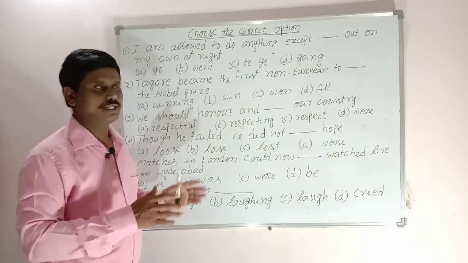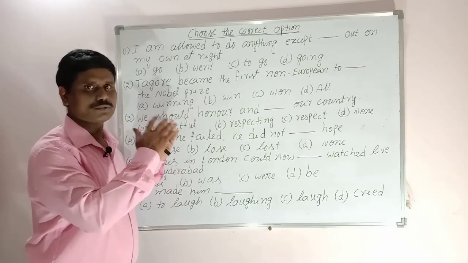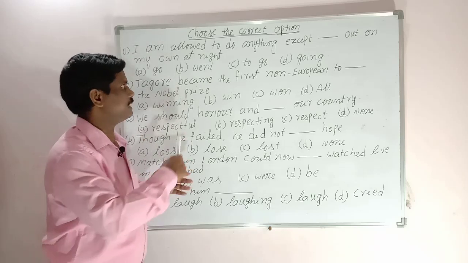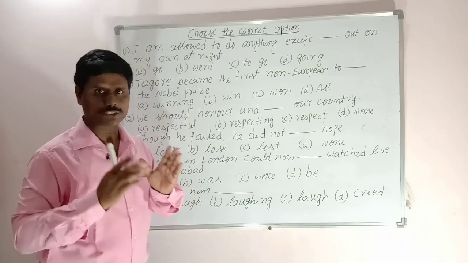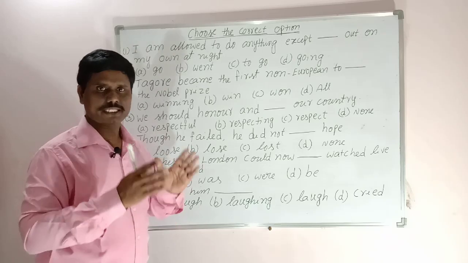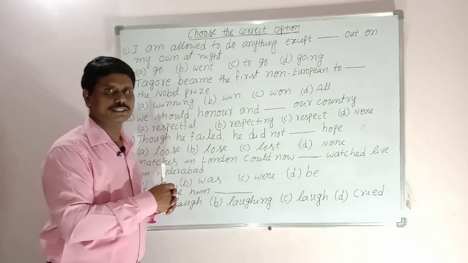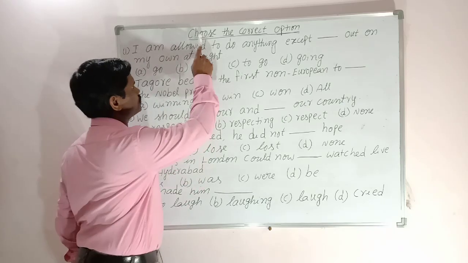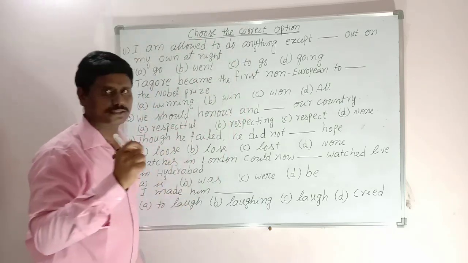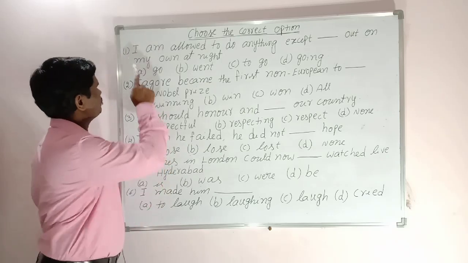Now let us see another way of asking questions, especially multiple choice questions, clause test. In competitive examinations, clause test. In conventional examinations, they may give it like this: choose the correct option. Now let us see the first one.